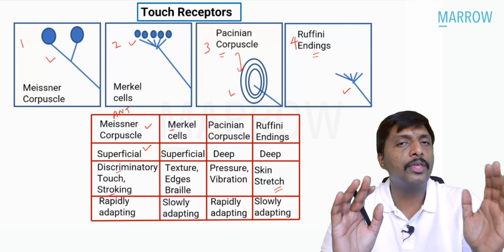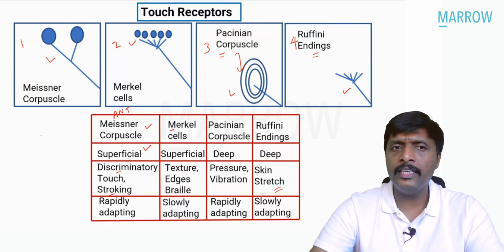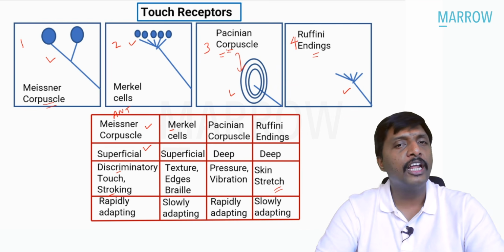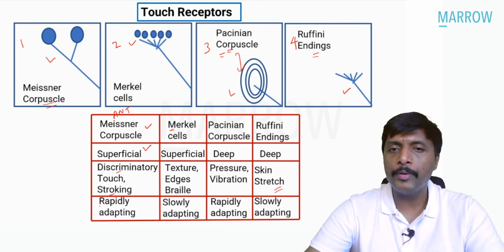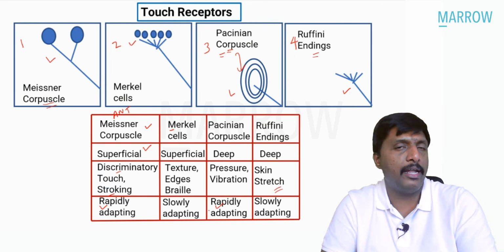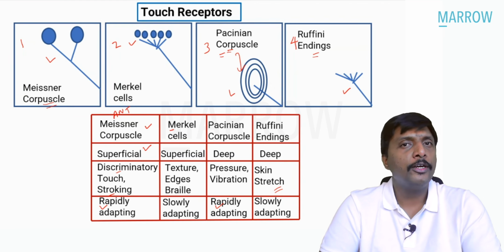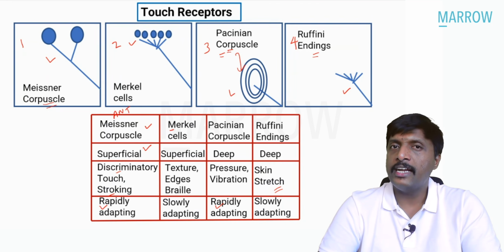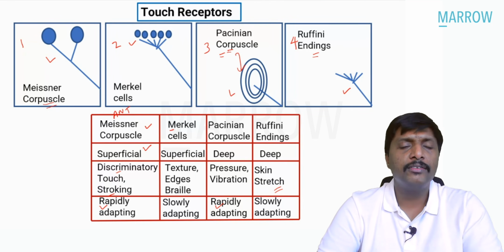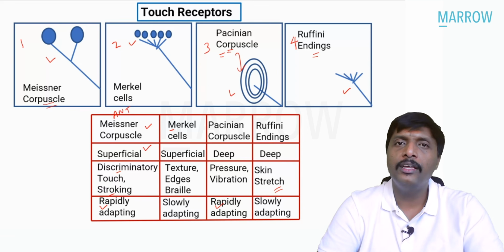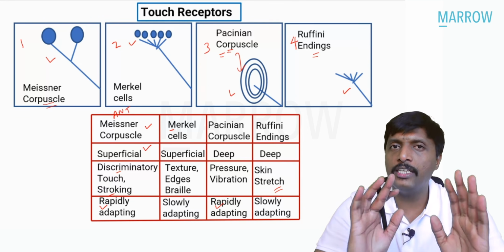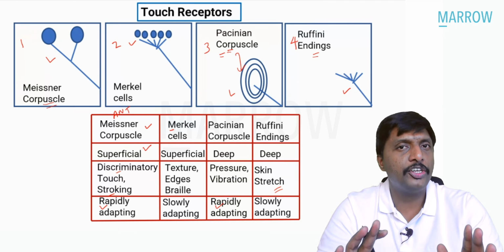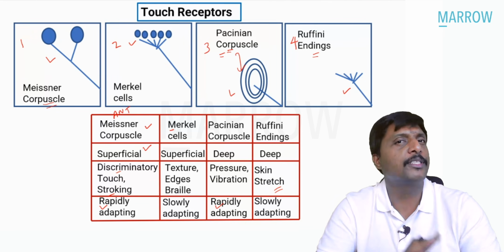And finally, in response to their adaptation, anything that is ending with corpuscle is rapidly adapting. That means our Meissner corpuscle and the Pacinian corpuscle are rapidly adapting. So the remaining 2 are slowly adapting. Corpuscles are rapidly adapting. Now you can clearly understand touch receptor names, where they are located, superficial or deep, what is their function, which one is rapidly adapting, which one is slowly adapting. Never forget, fast vibration, always Pacinian corpuscle.